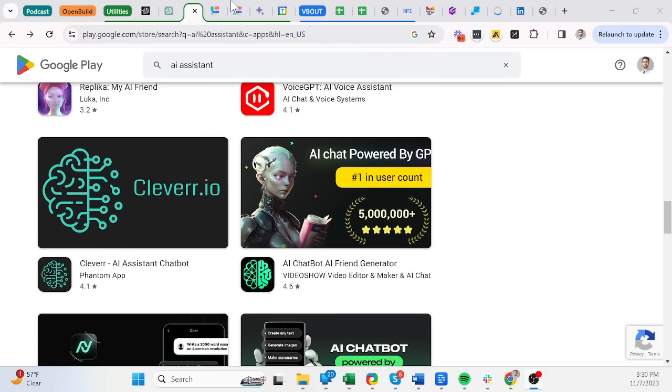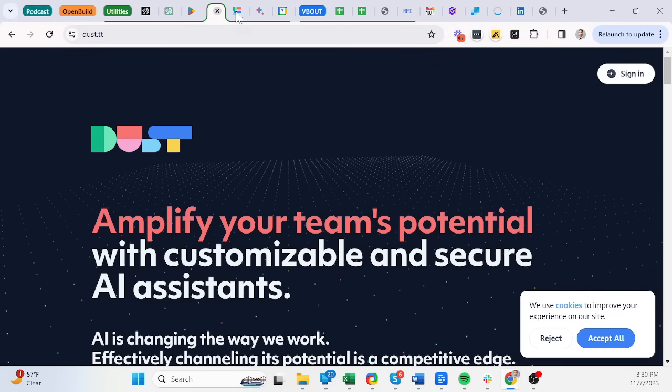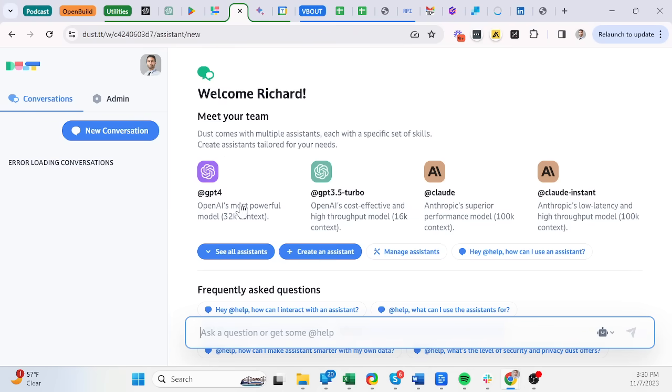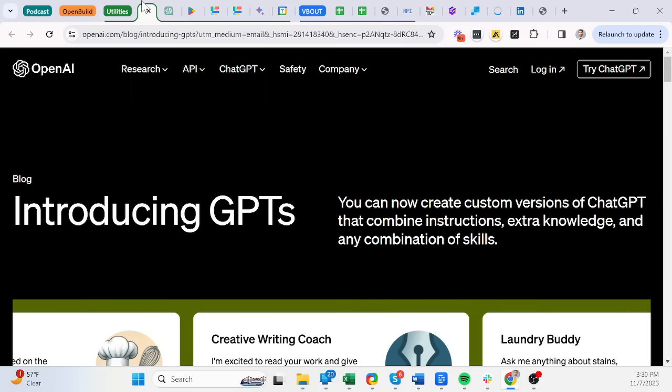Now, some might be specialized in something versus others, and some might be general. Another web one that I just tested is called dust.tt. I'm pretty sure the new release is going to impact how this will function. But the difference between this and ChatGPT is that it's going to allow you to integrate other models, not only the GPT model. So I highly encourage you to go out there and experiment a little bit with personal assistants. But for the sake of what we're discussing today, the release by OpenAI for their GPTs engine.